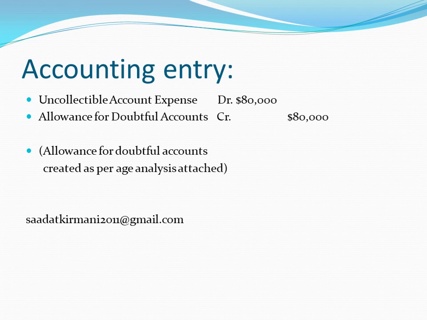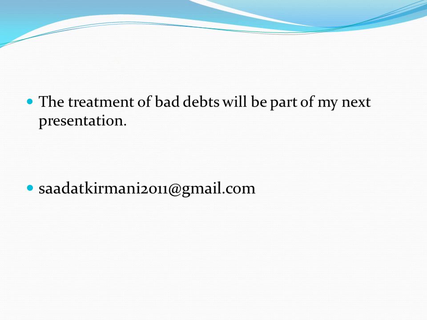So you can attach the age analysis report to the entry, and then this will go into the accounts as the allowance for doubtful accounts. There is a related issue of bad debts, and that will be discussed in a separate presentation.